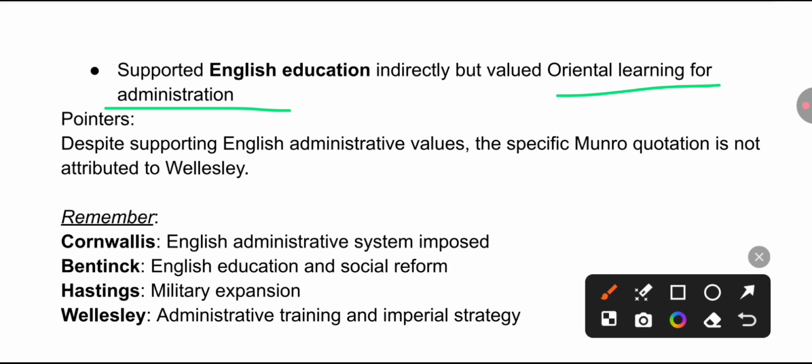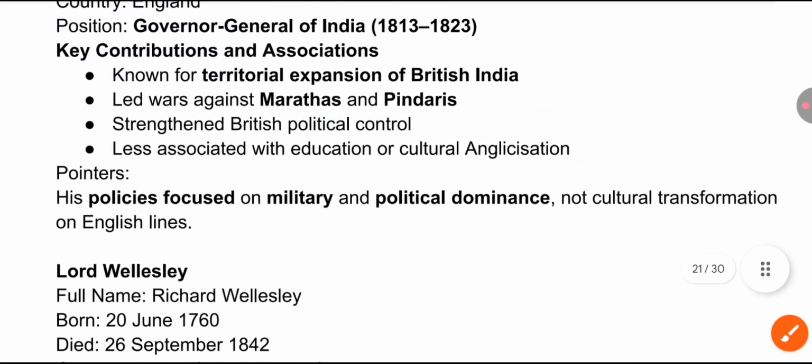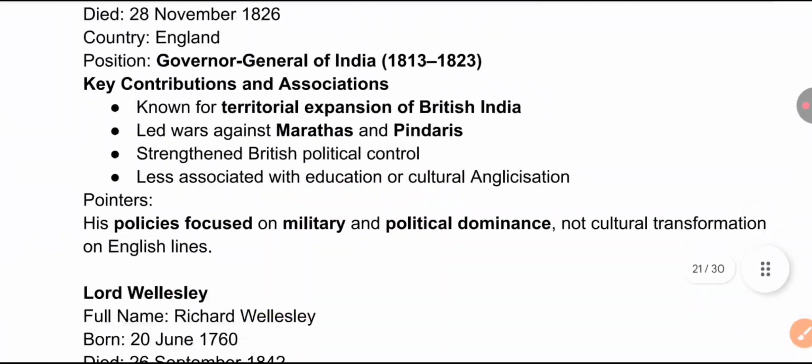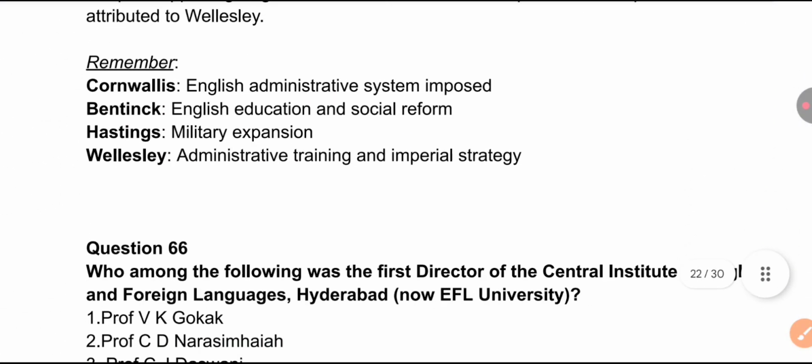So these are the highlights. You must remember: Cornwallis, English administrative system imposed; Bentinck, English education and social reform; Hastings, military expansion; and Wellesley, administrative training and imperial strategy. So these are the important facts about English in India and the administrators associated with their reforms.